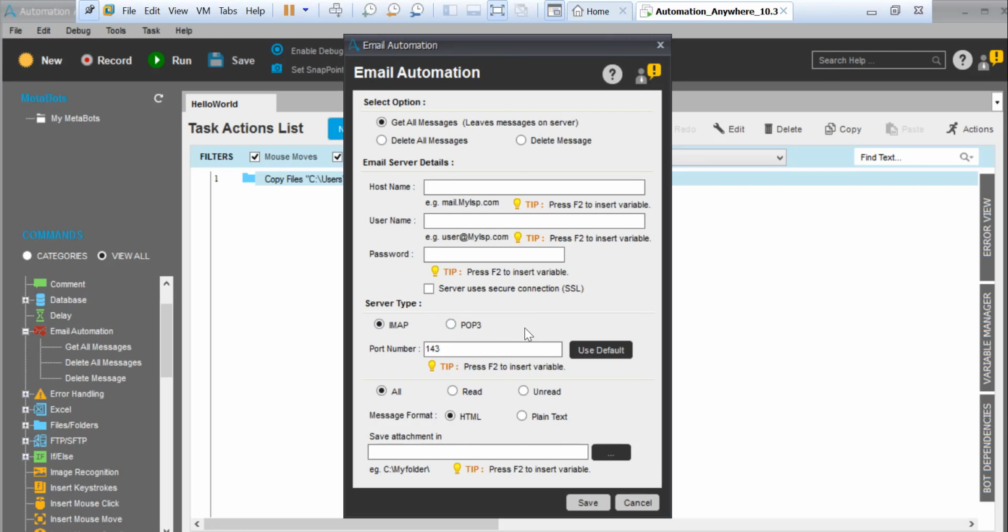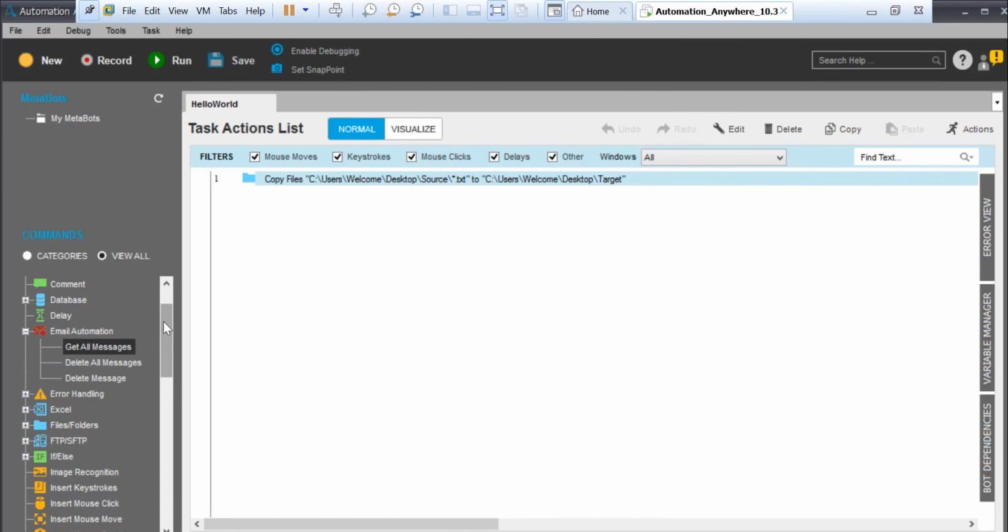But it's quite simple. Let's say you have a Gmail, and I want to retrieve all your mails from your Gmail and store them somewhere, I would go for this particular email automation, right? I hope you understood. I don't want to hack your mailbox, but that was just an example, right?